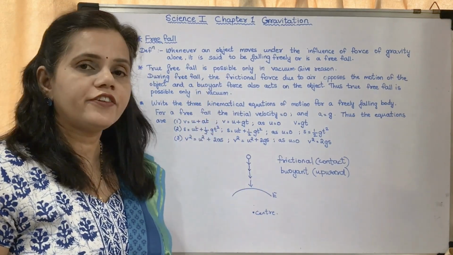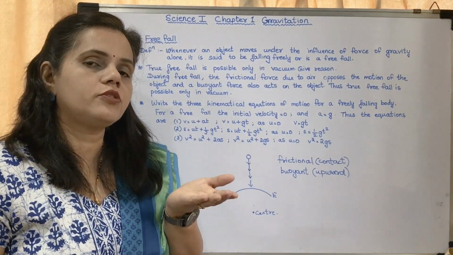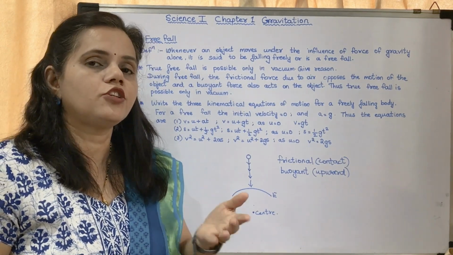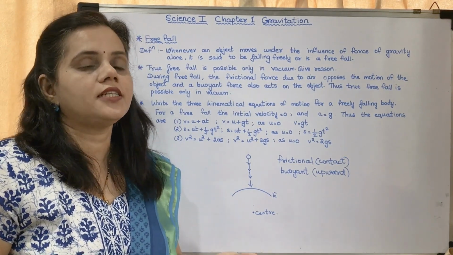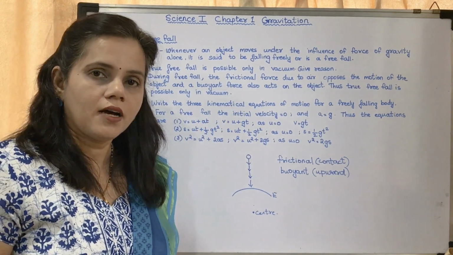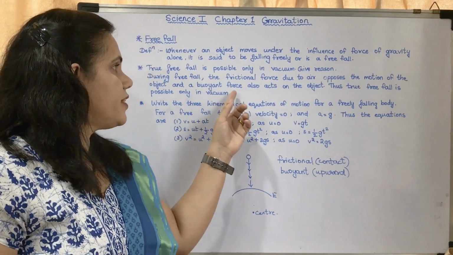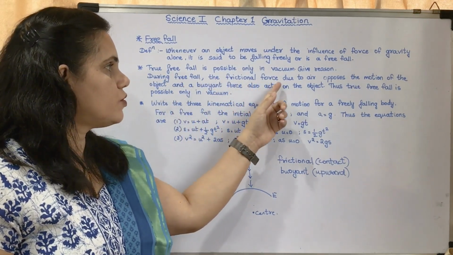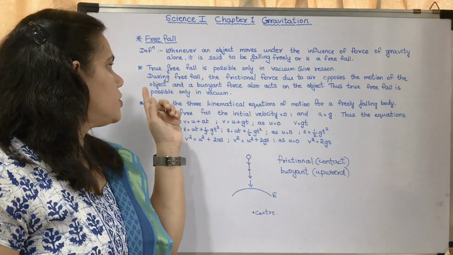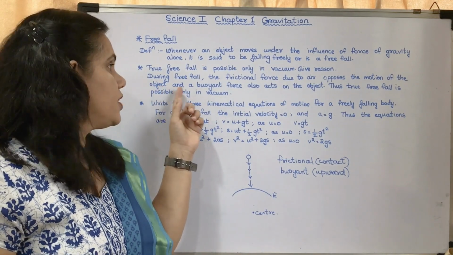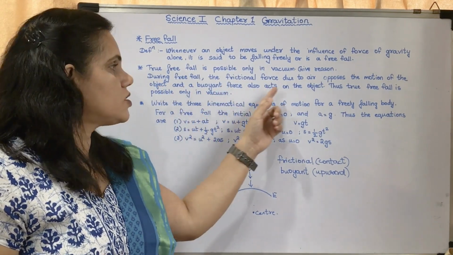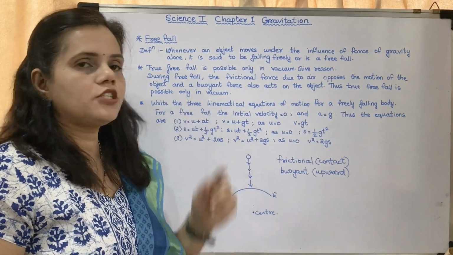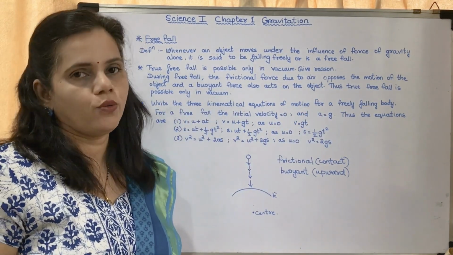And what is buoyant force? It is the upward force which is acted upon the object by the atmosphere. It is pushing the object in the upward direction. That is buoyant force. So during free fall, the frictional force due to air opposes the motion of the object, and a buoyant force also acts on the object. Thus, true free fall is possible only in vacuum.